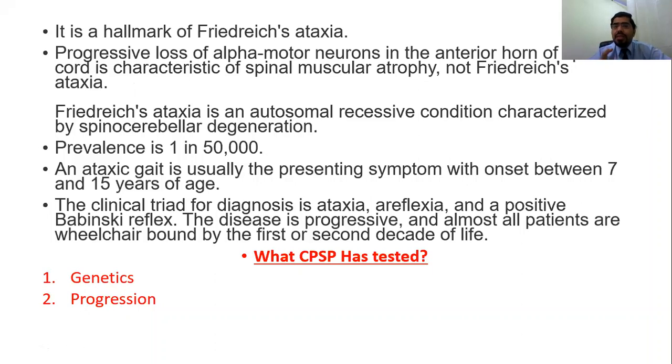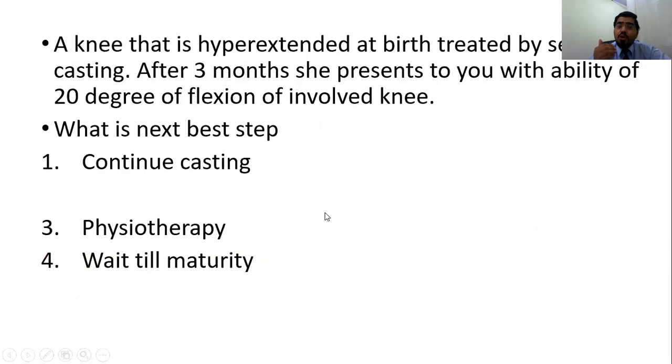They like to test these disorders. What is the problem in spinal muscular atrophy, SMA, and what is the problem in Friedreich ataxia? Loss of alpha motor neurons is in spinal muscular atrophy, and Friedreich ataxia is an autosomal recessive condition characterized by spinocerebellar degeneration. CPSP often tests the genetics, and then they like to test the progression. Also remember the clinical triad of Friedreich ataxia. Then there was a question.